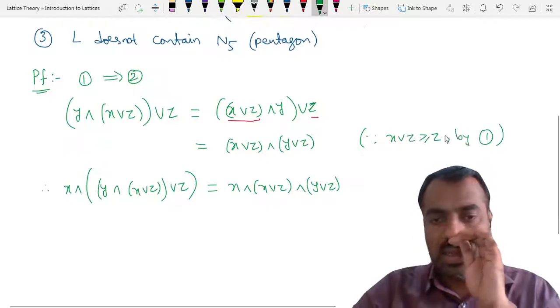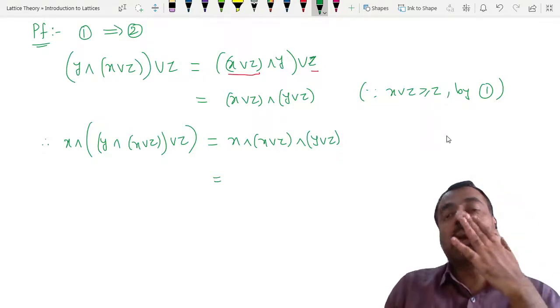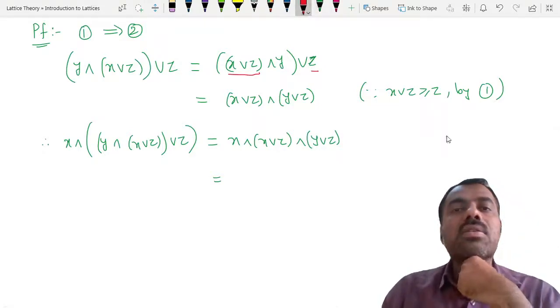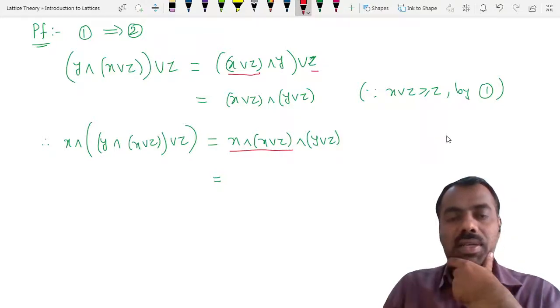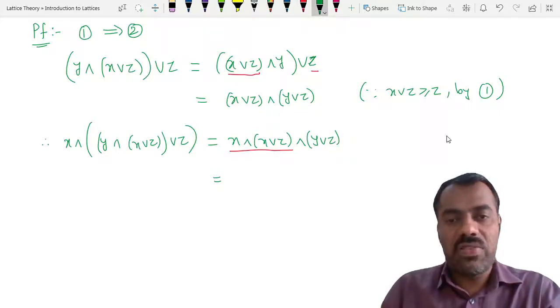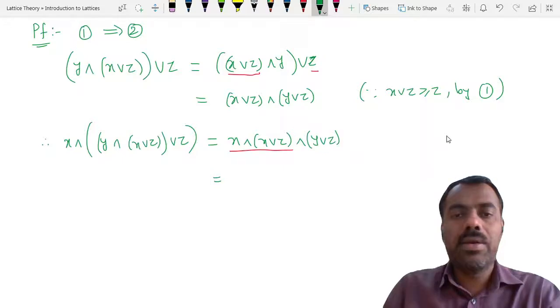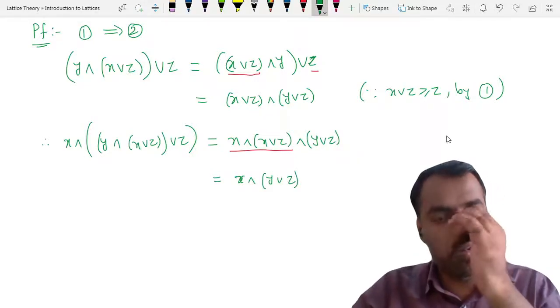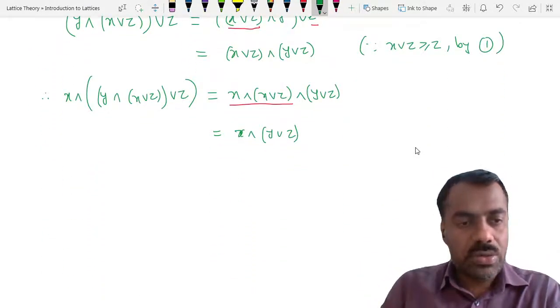Is this clear? Now can somebody tell me what is the value of this? How can we further simplify this? X meet y join z. Yes, because what is the value of x meet x join z? X, because of the absorption identity, right? Is that clear? So you get x meet y join z, and that is what we want to prove. So that proves 1 implies 2.